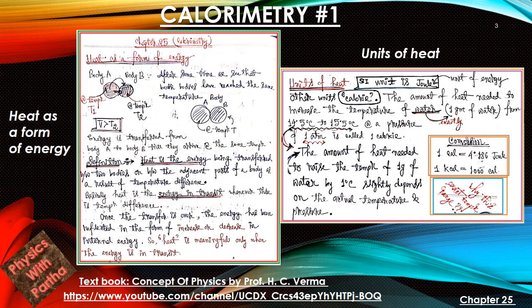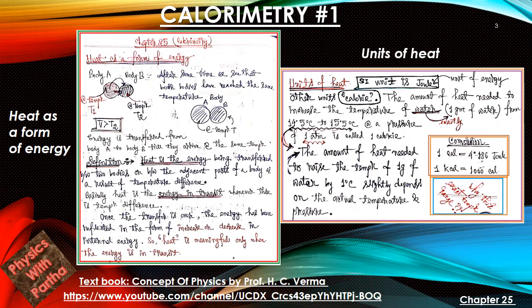But here in the box we have written why this exact temperature range is specified, that is, why 14.5 degrees centigrade to 15.5 degrees centigrade. The answer is that the amount of heat needed to raise the temperature of 1 gram of water by 1 degree centigrade depends upon whatever temperature we are working at.